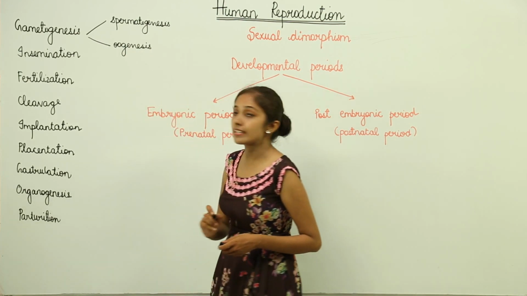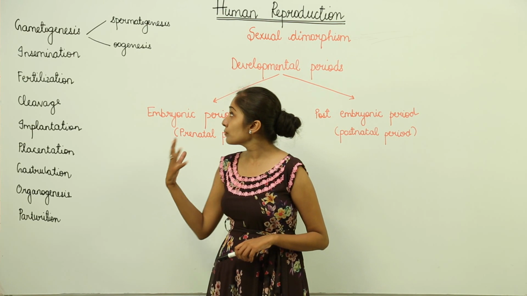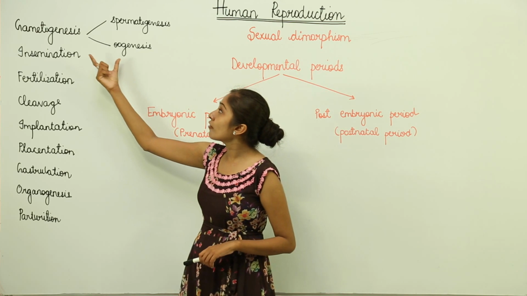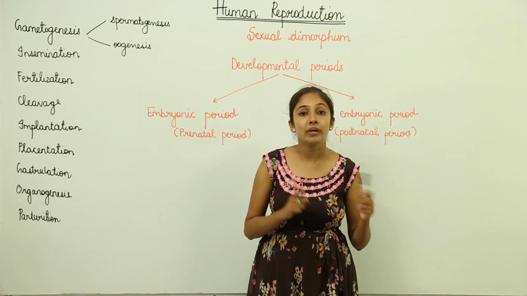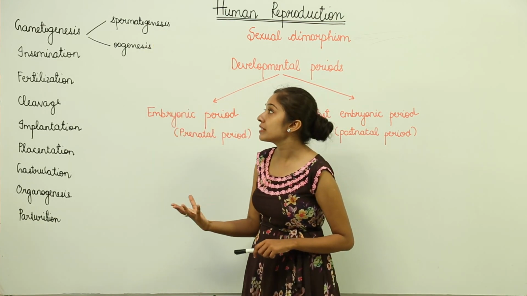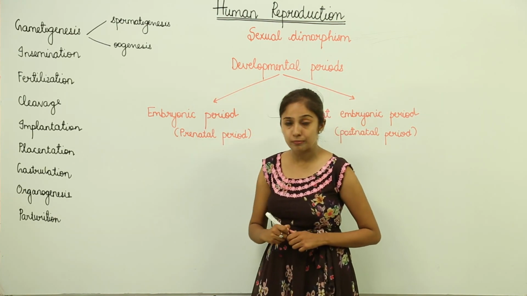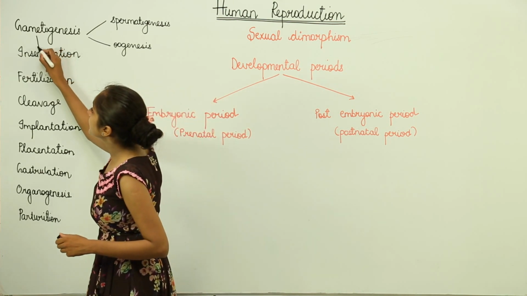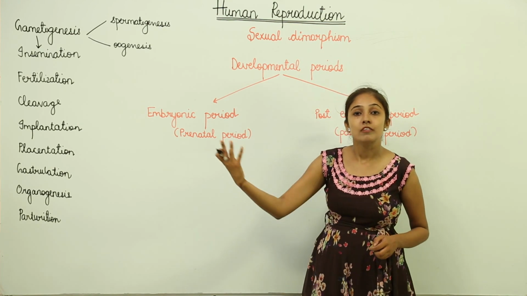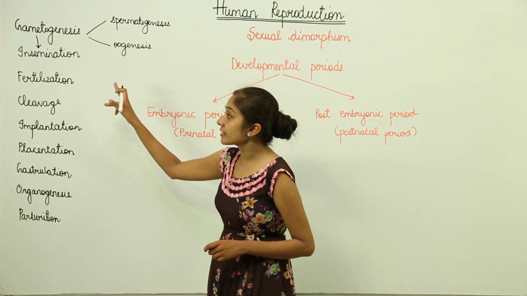Now first of all, when you become sexually mature, what is going to happen? There are going to be certain changes, the development of secondary sexual characters, right? So there is formation of gametes, that is sperms in case of males, which we call spermatogenesis, and egg or ova in case of females, that we call oogenesis. When the gametes are available for reproduction, the next process is insemination. Insemination means the passage of the sperms inside the female genital tract. This is known as insemination.